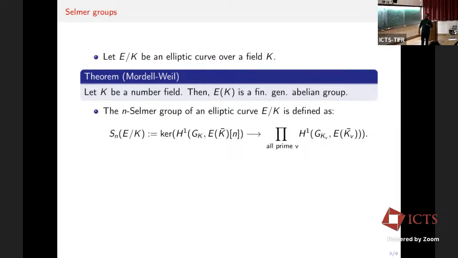K_v is the completion of K at the prime v, and E(K̄_v) are the K̄_v-points of the elliptic curve. And the product is taken over all the primes. This was how it was defined in the last lecture.